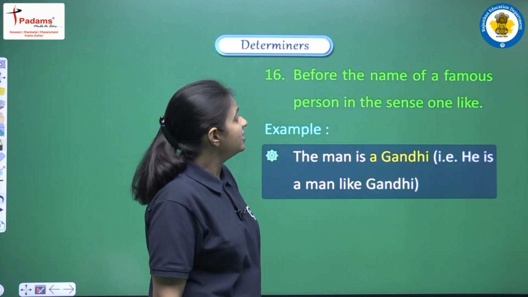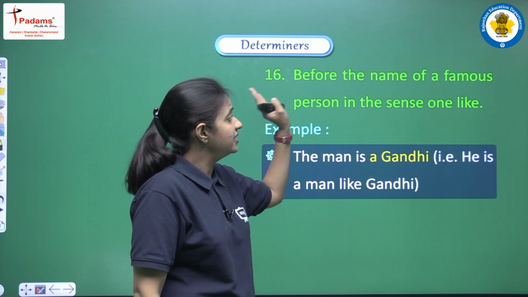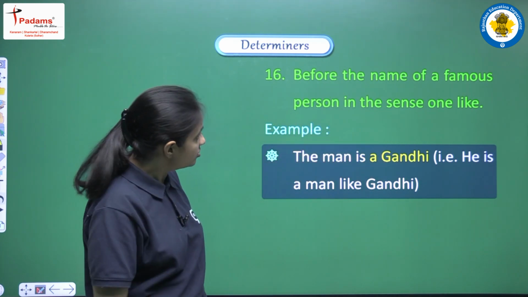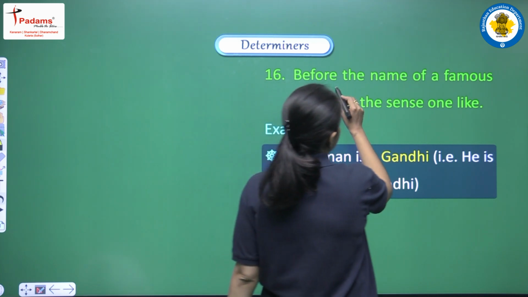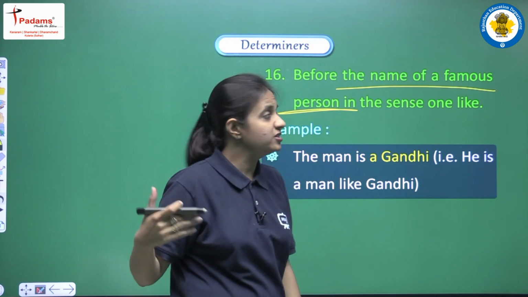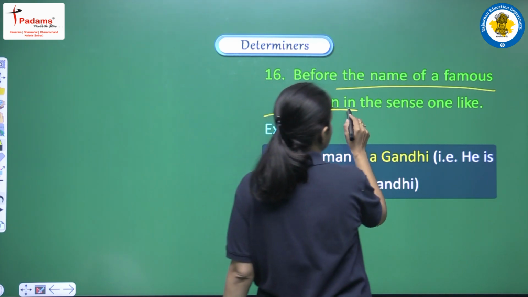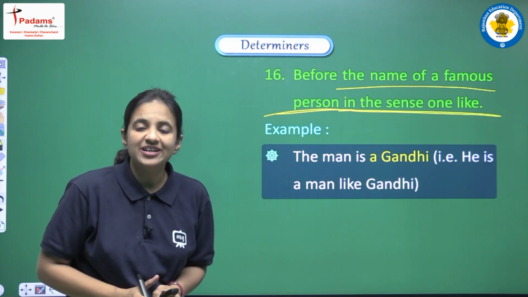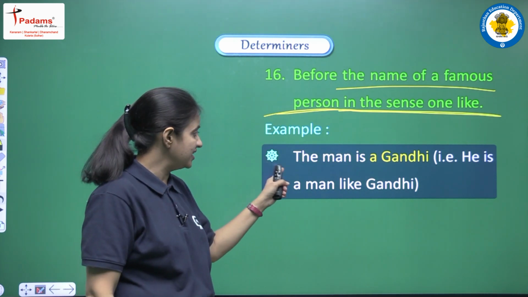Next is before the name of a famous person in the sense of one like. So this is very important, students. We can use a or an if we have the name of a very famous personality, a very famous person, and we have the meaning in the sense of one like. At that time we can use a or an. How? Let's see the example.